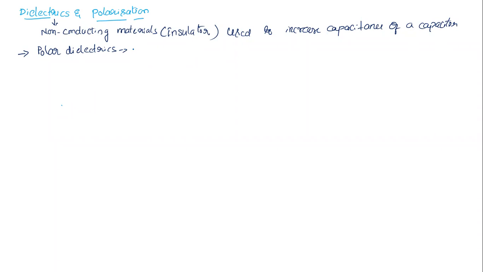So the first point is, they possess a permanent dipole moment. Alternatively, in a polar dielectric, the center of positive charge and the center of negative charge are separated by some distance.